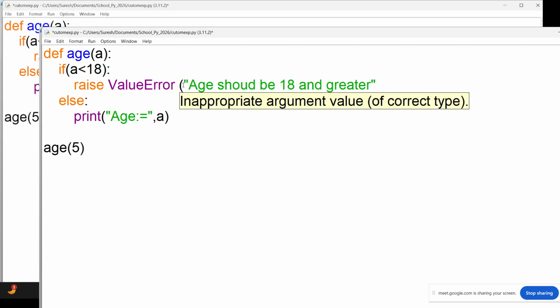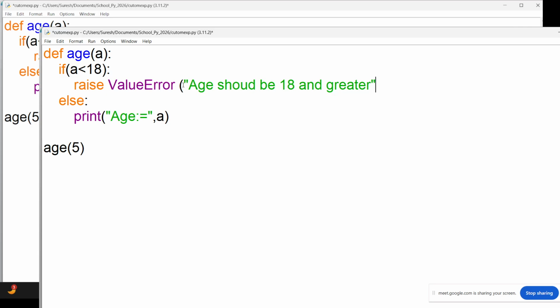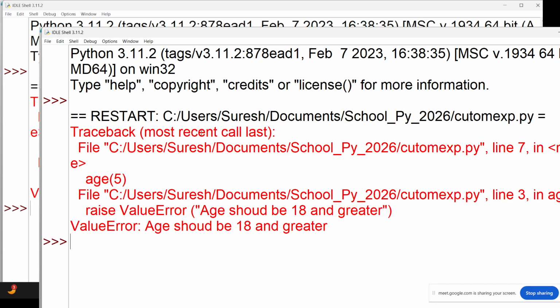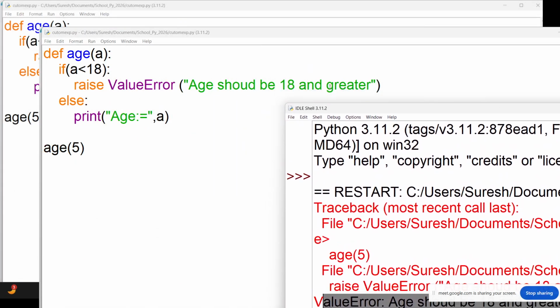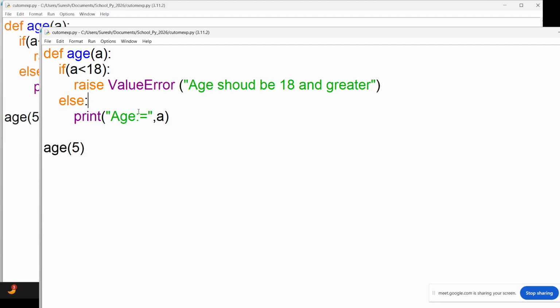It is visible. What error have we got? ValueError: age should be 18 and greater. And this error is generated by us. It is a custom error, right? So in that way, we can generate our own error.